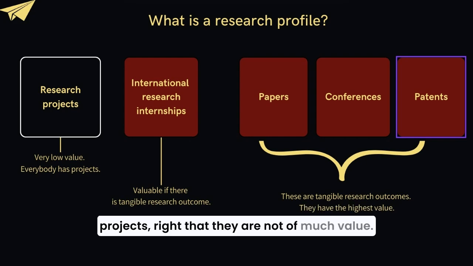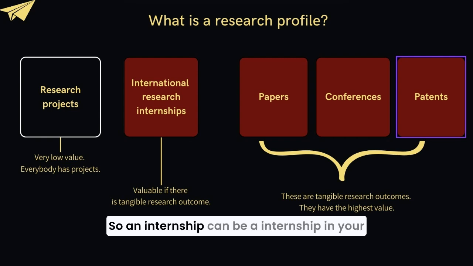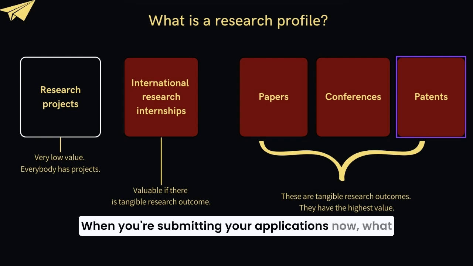They are not of much value. The second is the internship. An internship can be in your college, or it can be an international internship. If this internship is in some kind of research with some new research outcome, then it is considered of substantial value when you're submitting your applications.